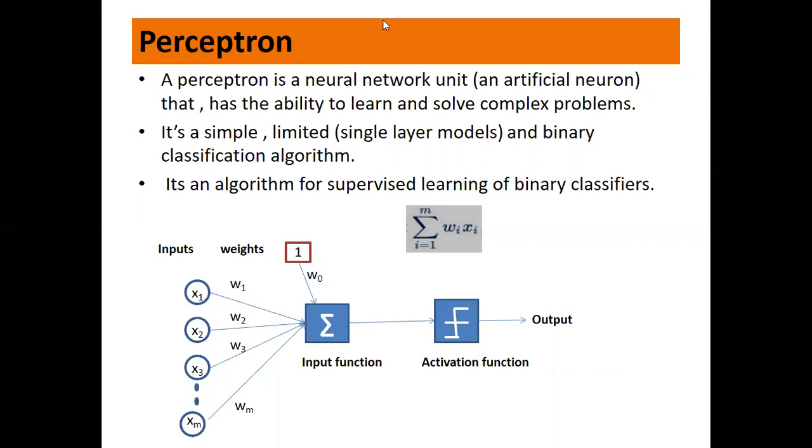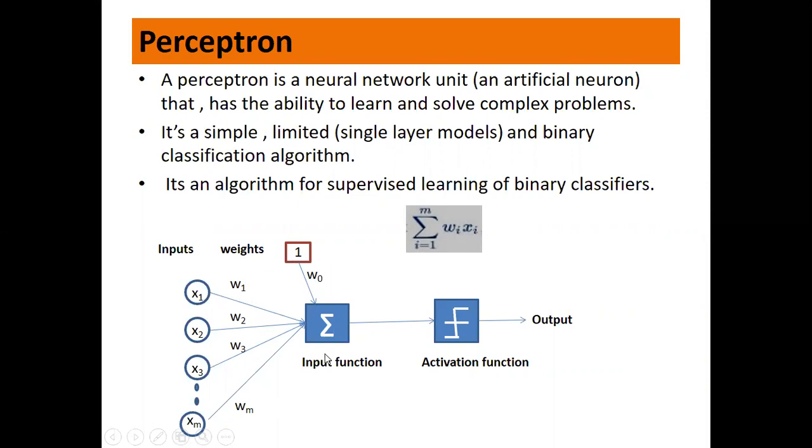Now this is a simple model of a perceptron. We can see inputs, that is x1 to xm. These are the inputs to the model, and each input link has a weight associated with it. You can see with x1 the weight is w1, with x2 it is w2. Then this is the bias, which is always 1, and we can have a weight associated with it too, that is w0.